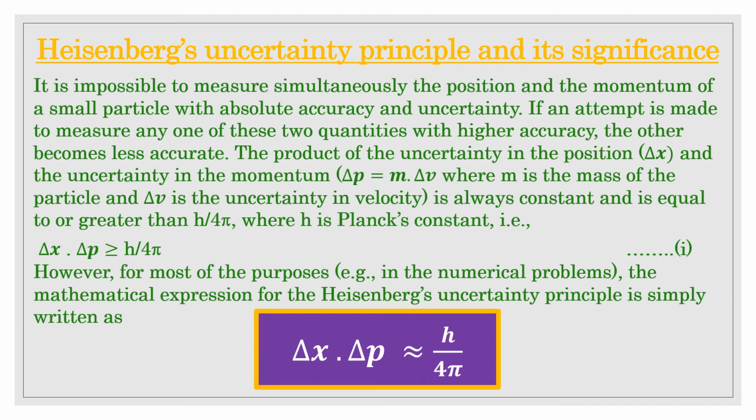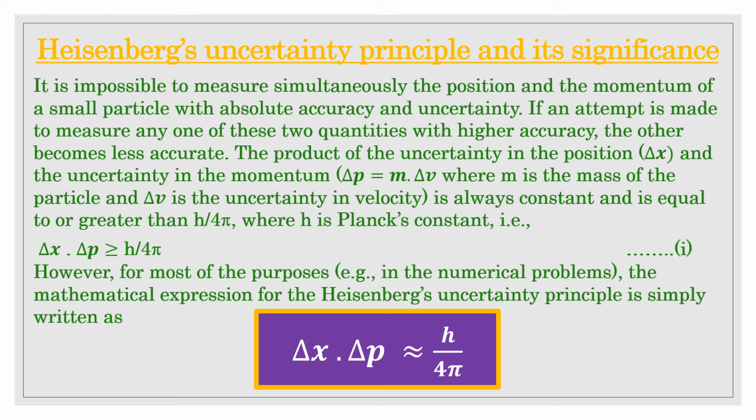Now we know that del p is equal to m into del v. So we can simply substitute del p here. What do we get? Del x into m del v is greater than or equal to h upon 4 pi. Or simply, we can write del x into del v is greater than or equal to h upon 4 pi m. I hope you have understood.